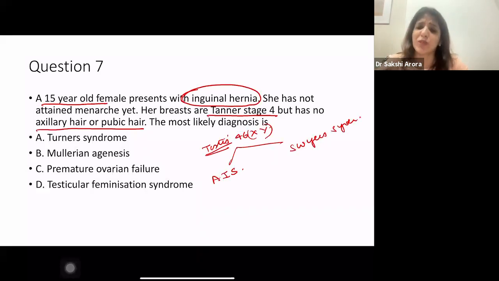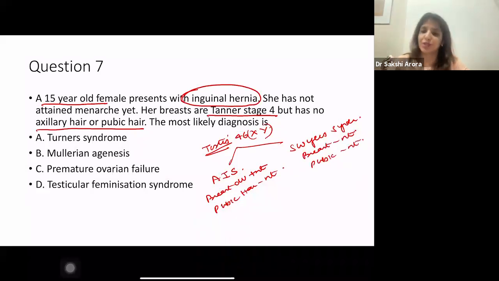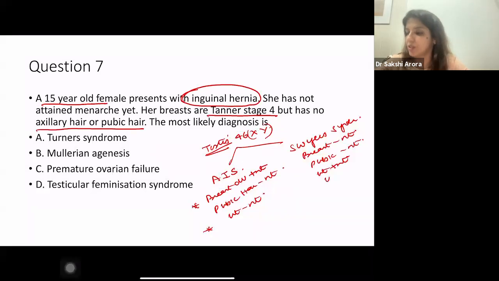How do you differentiate between the two? In androgen insensitivity syndrome, breast development is present, pubic hair development is absent. But in Swyer's syndrome, breast is also absent, pubic hair is also absent. In androgen insensitivity syndrome, uterus is absent. In Swyer's, uterus is present. So write it properly. Uterus is present. Clear to all of you?